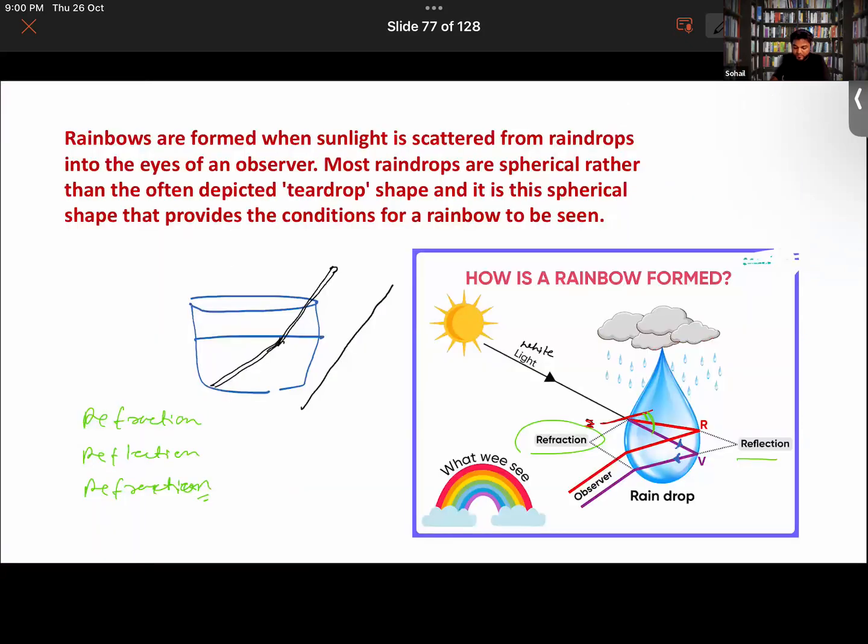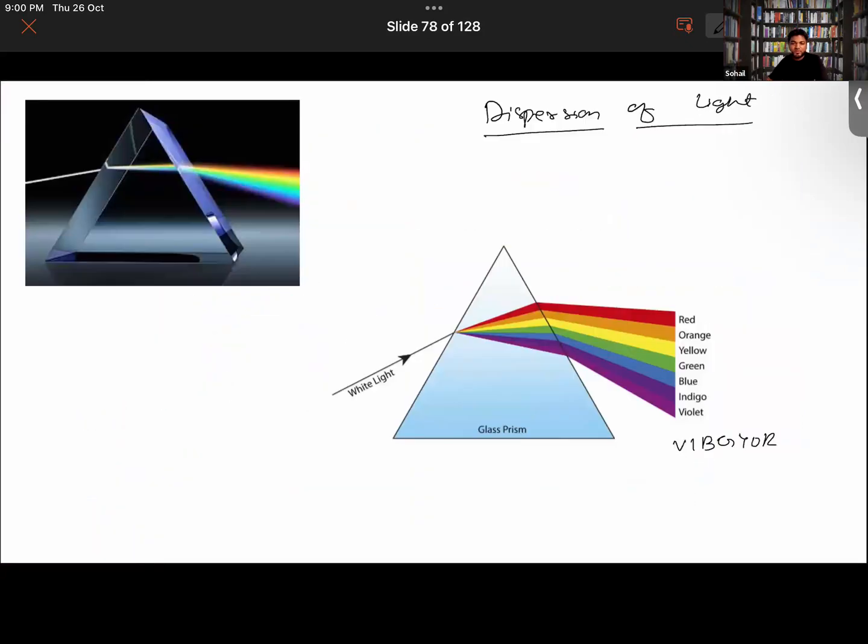If you have any other white light, dispersion can be seen there also. Yes, sir, could we say that the drop is a glass prism? No, not necessarily. We can say that it acts like a glass prism, but a glass prism has a different structure as compared to raindrops. So they are two different things, although they are not the same, but they actually help in the dispersion of the light.